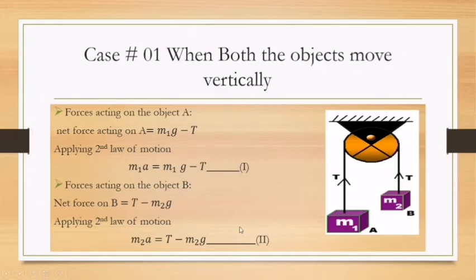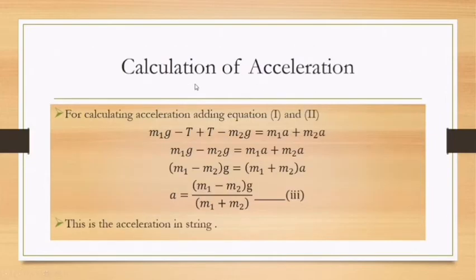We use these two equations to calculate the tension and acceleration in the string. First of all, we go towards the calculation of acceleration. For calculating acceleration, we add equation 1 and equation 2. M1G minus T plus T minus M2G is equal to M1A plus M2A. Since minus T and plus T cancel out with each other, M1G minus M2G is equal to M1A plus M2A. In this case, G is common in two quantities, and A is common in two quantities. Taking G as common, we get M1 minus M2 into G, and taking A as common, M1 plus M2 into A.